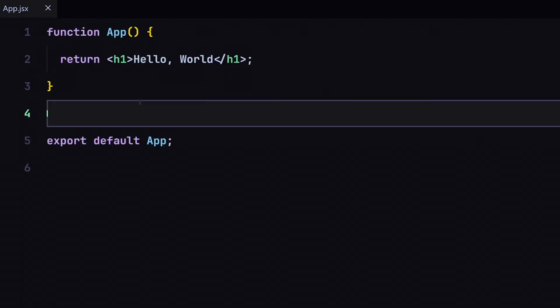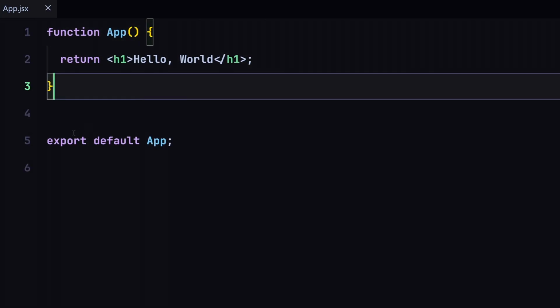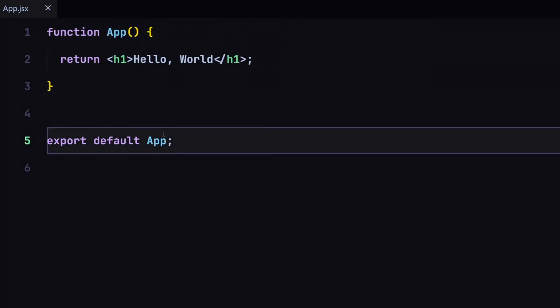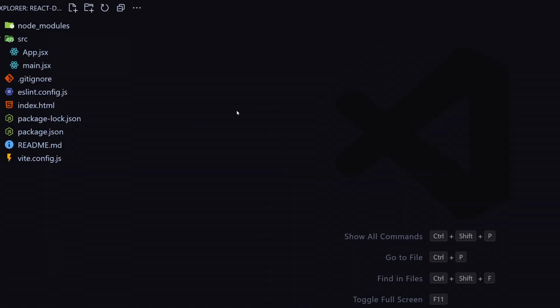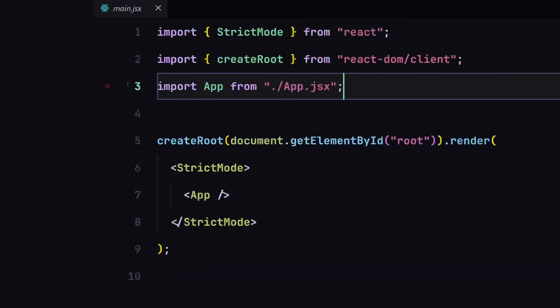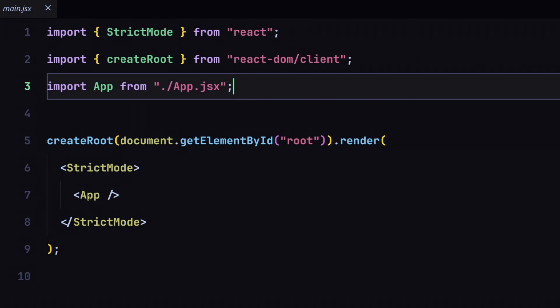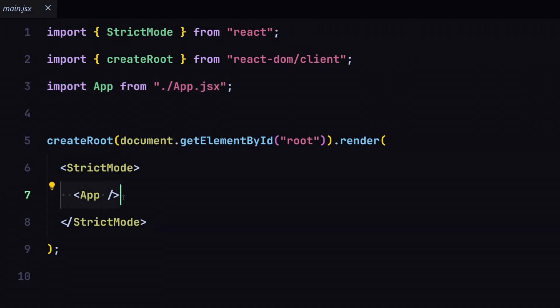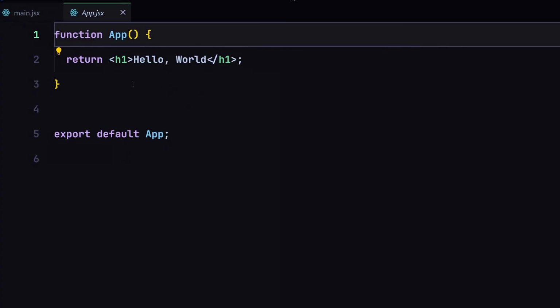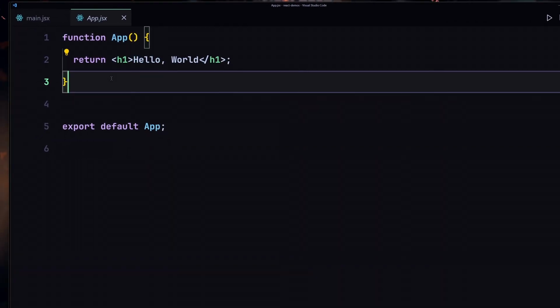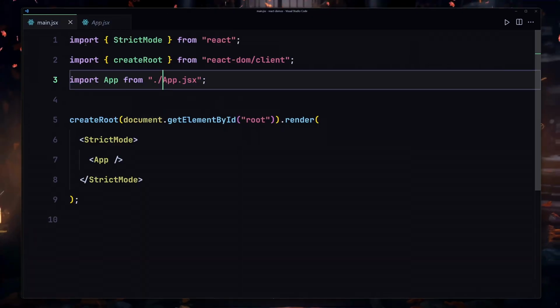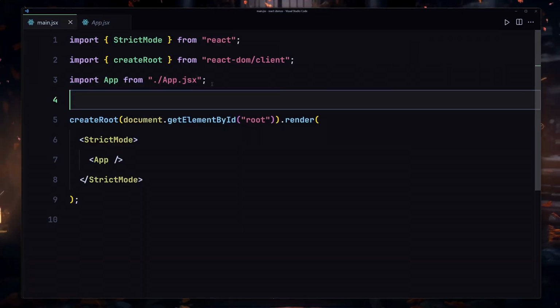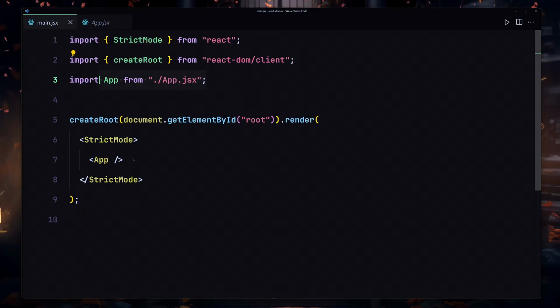So what's going on? We are successfully creating our component, and now we are exporting it so that we can use this component in other parts of our project. So where are we using that component? If I go into my main.jsx file right here, you can see we are now rendering this component. First of all, we are importing this component which we just created inside this app.jsx file and exported, and here inside this main.jsx file we are importing this component and rendering it to our UI.